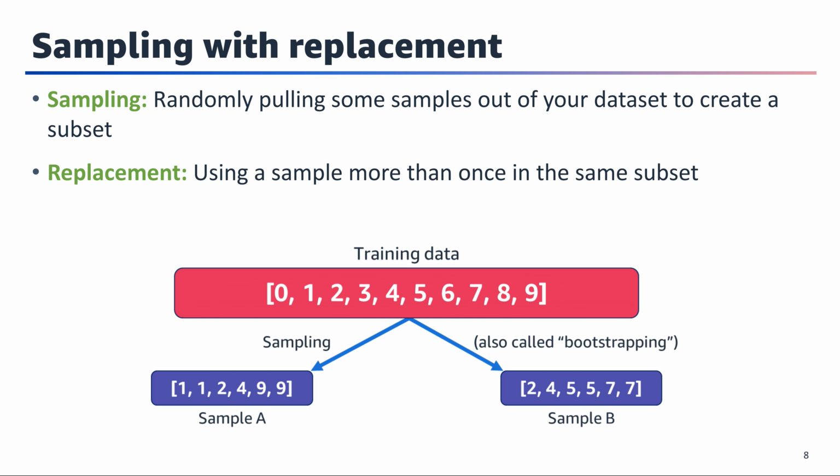Usually, about 63% of the original dataset will be in the sample, the remaining data points will be repeated. The result is multiple datasets. Once you have multiple datasets, you train your model on each dataset. Finally, you vote across all models, use statistics to calculate a value, such as the mean, to make a prediction.